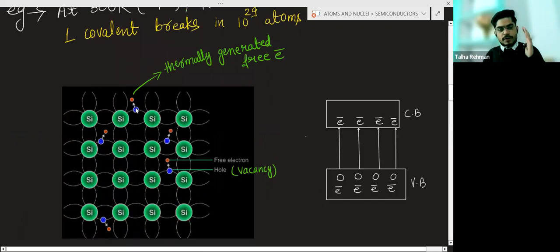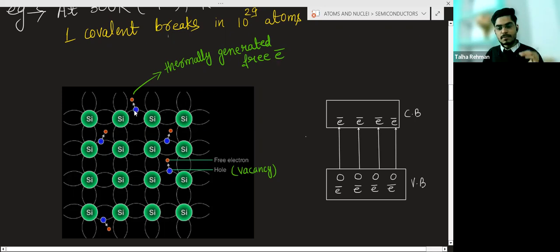So this covalent bond will break, and this electron is now the free electron. Now there is no more sharing of the electron. This electron is no longer involved in the bond formation. Due to the thermal energy of the room temperature, this electron becomes free. That is why this electron is known as a thermally generated free electron.